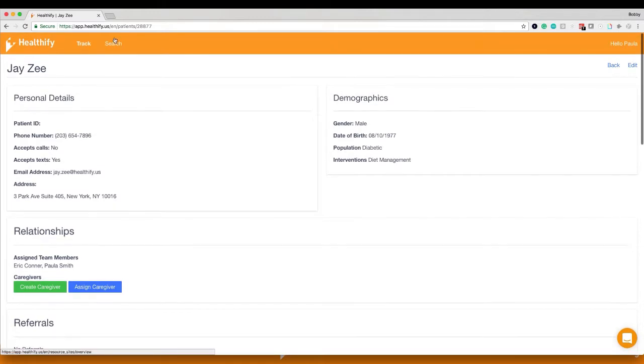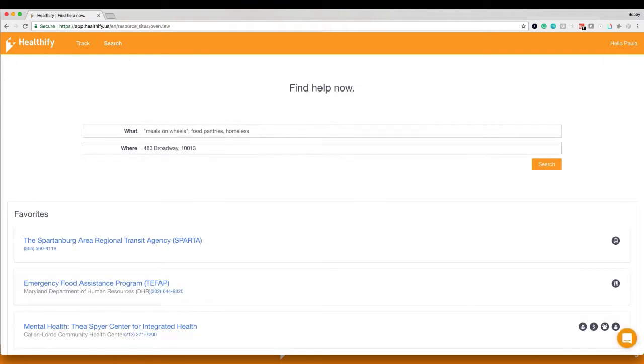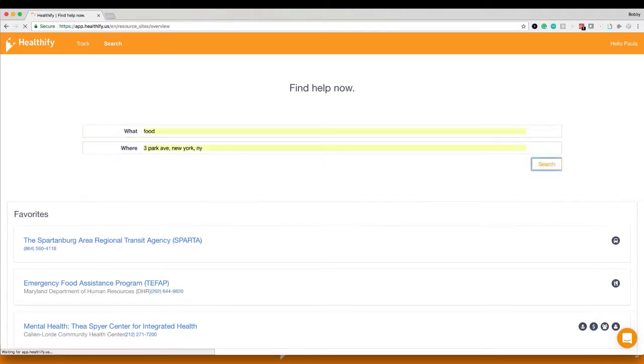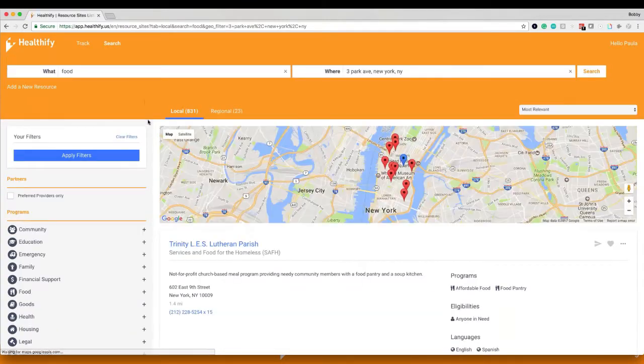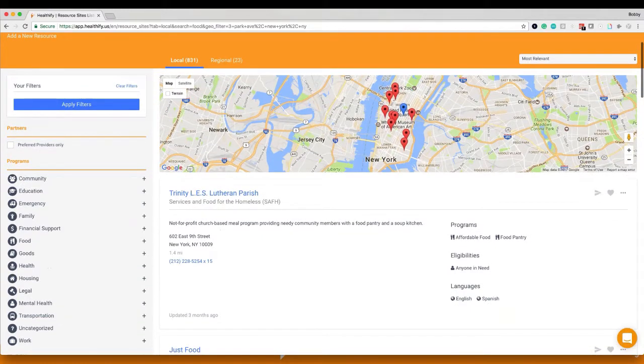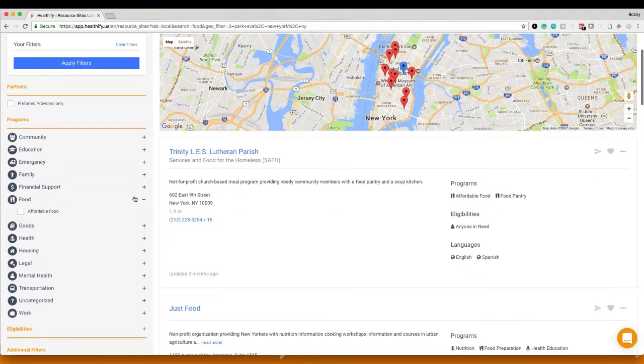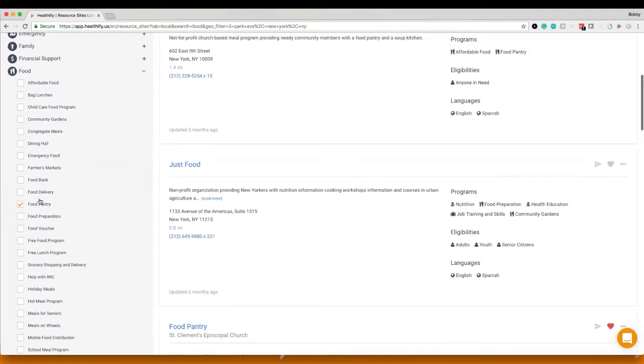As I mentioned, we're not going to get too deep in the weeds today on search, but let's go ahead and find a resource for Jay-Z. So remember, Jay-Z lives at 3 Park Ave, New York, New York. So let's search for food for Jay-Z. We're searching for food. There's a lot of resources here. We want to look for a food pantry, so we're going to add that filter in.